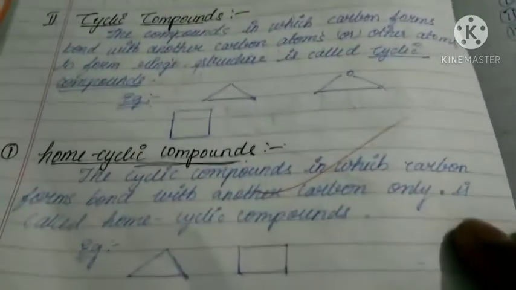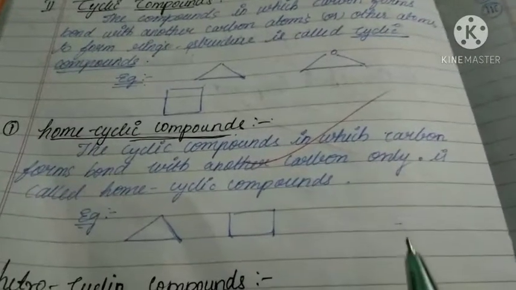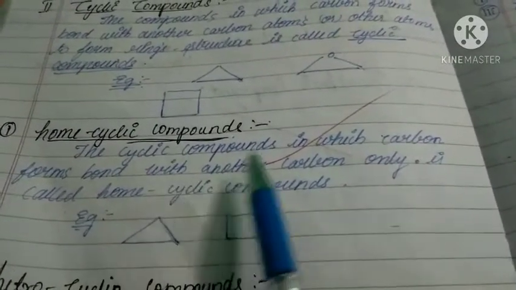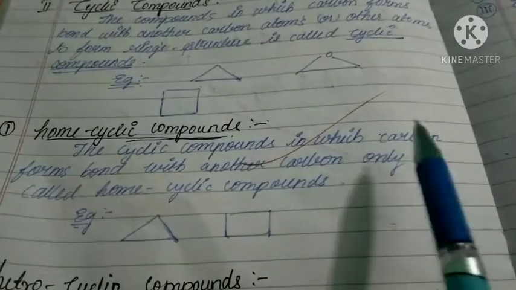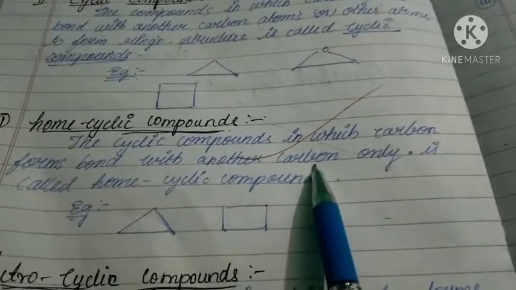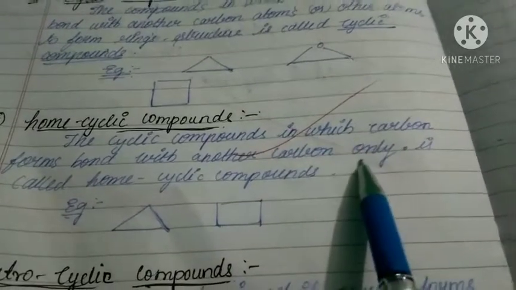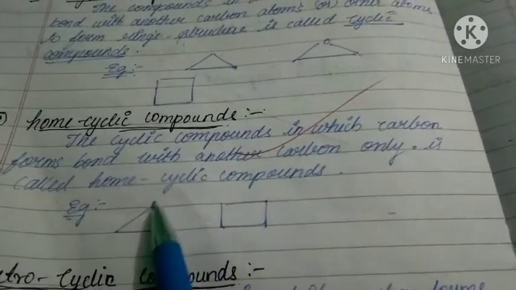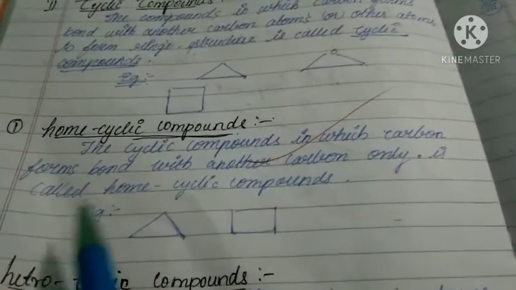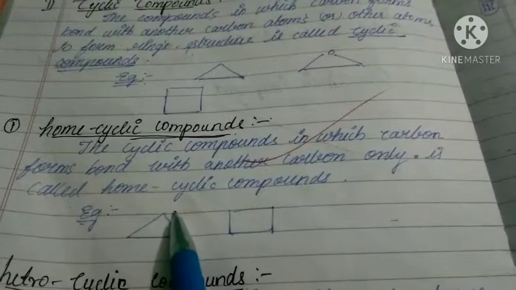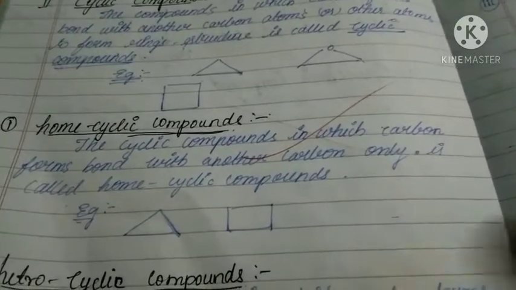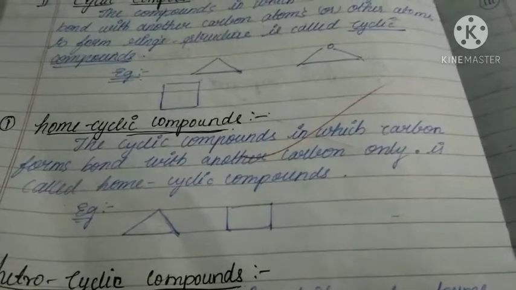Next one, homocyclic compounds. Homocyclic compounds means the cyclic compounds in which carbon forms bonds with other carbon atoms only. These are called homocyclic compounds. Homo means what? Same. That means in that cyclic compound only carbon atoms must be present.